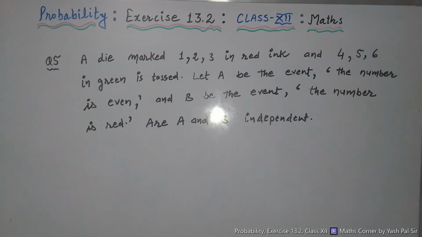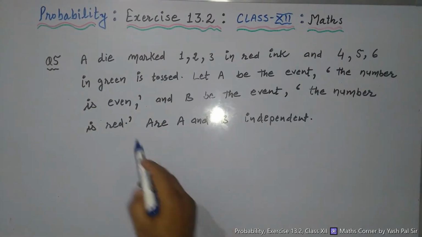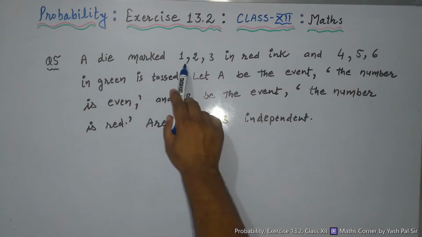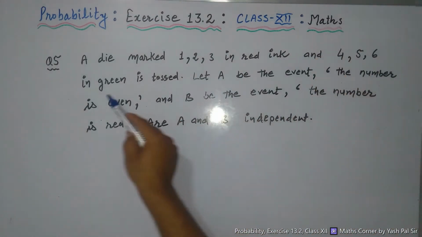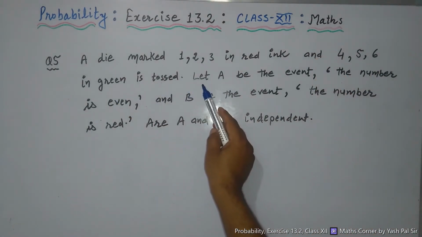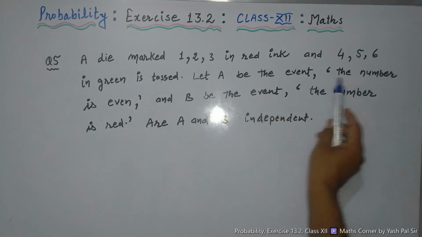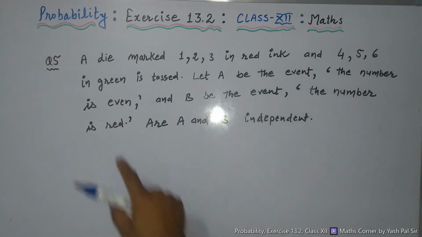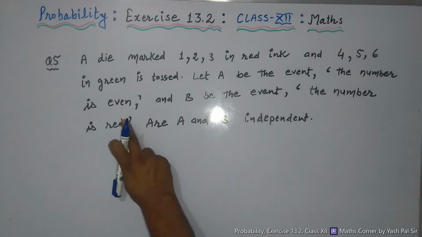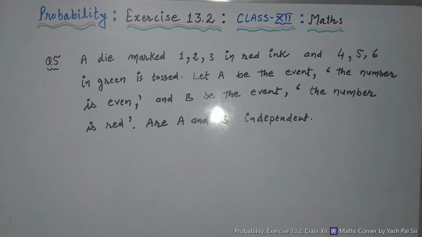Our next question is question number 5. A die marked 1, 2, 3 in red ink and 4, 5, 6 in green is tossed. Let A be the event the number is even. B be the event the number is red. Are A and B independent events? So let us see whether they are independent or not.